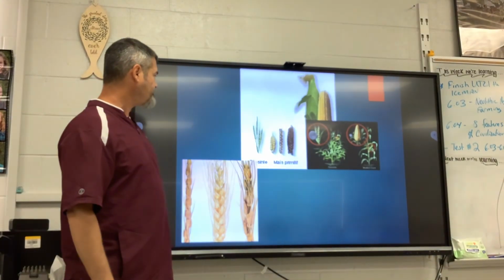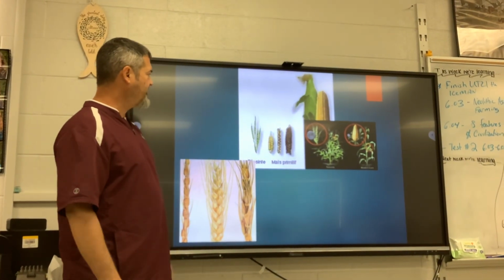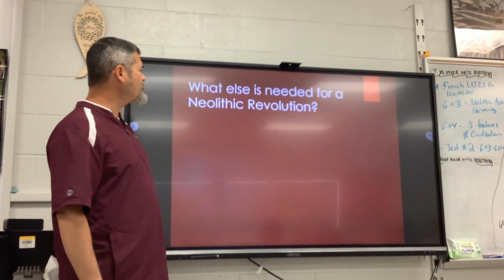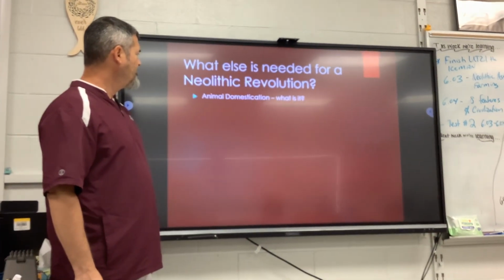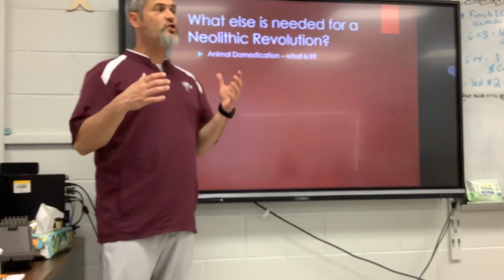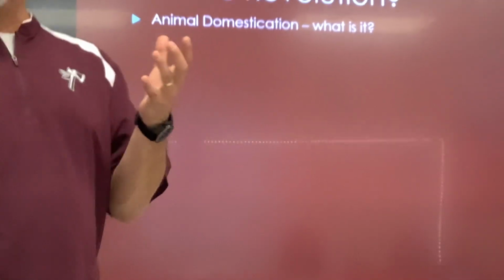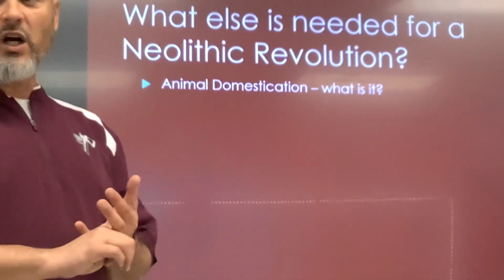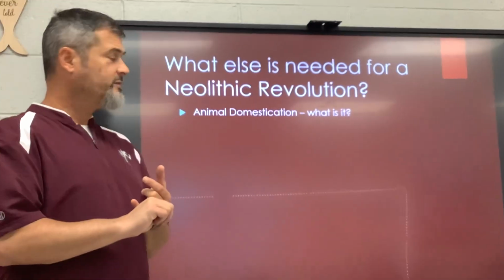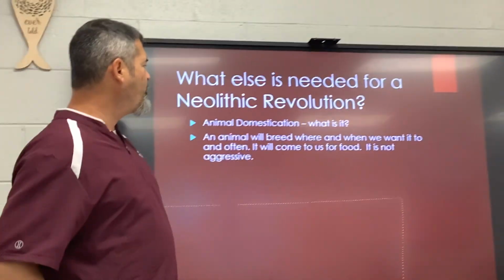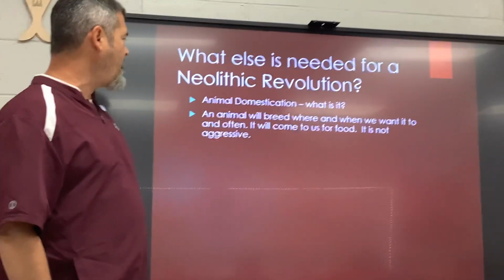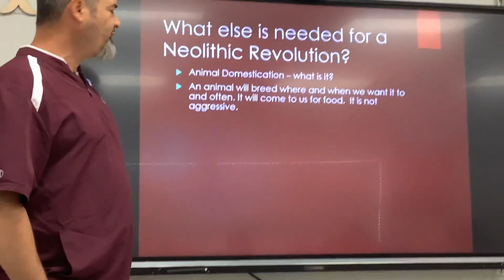Here's the different grains. What else is needed? You're going to need animal domestication. That means controlling the animals. You're going to have animals not just to eat, but to work. Animals are stronger. An animal will breed where and when we want it to and how often. It will come to us for food and not be aggressive.